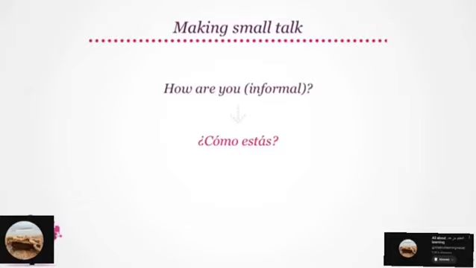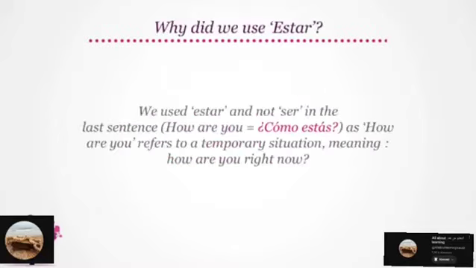Let's see how we will ask, "How are you?" in an informal context. Informally, "how are you?" translates to ¿Cómo estás? Remember, with tú, or informal form of you, estar becomes estás. You are is estás. Hence, "how are you?" is ¿Cómo estás? We used estar and not ser in the last sentence, as "how are you?" refers to a temporary situation, meaning "how are you right now?"